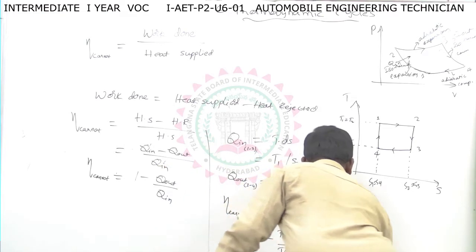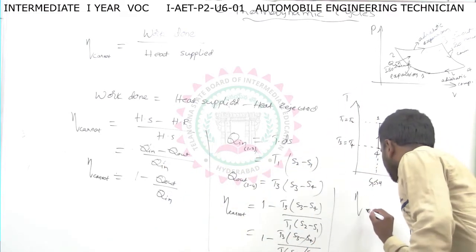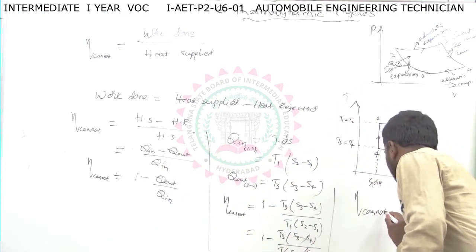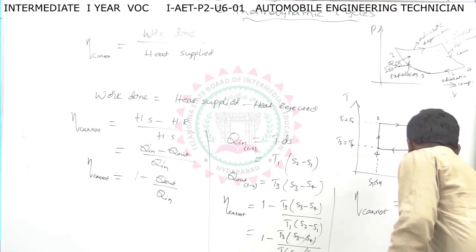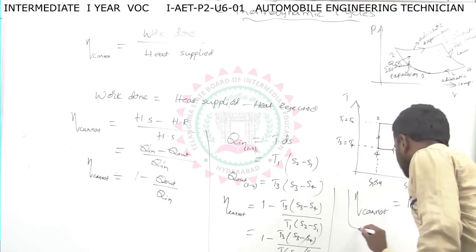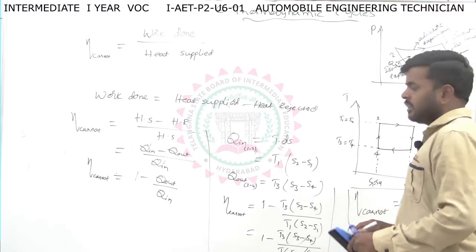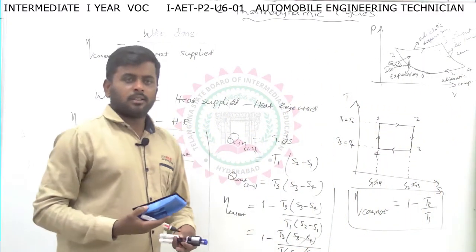So we will get the efficiency of Carnot equals 1 minus T3 by T1, the final equation of the Carnot cycle.